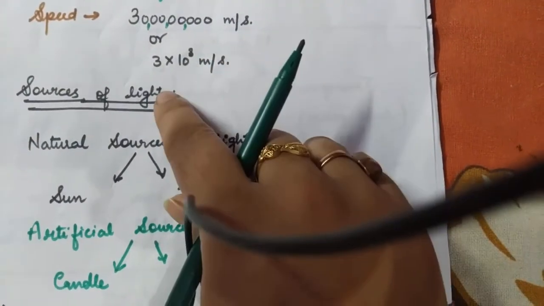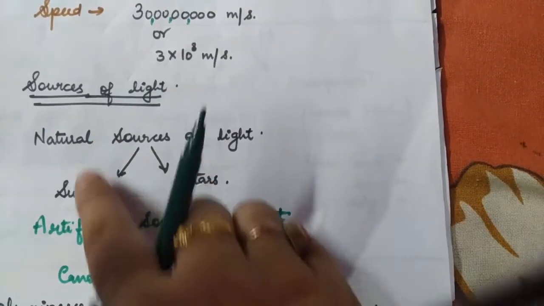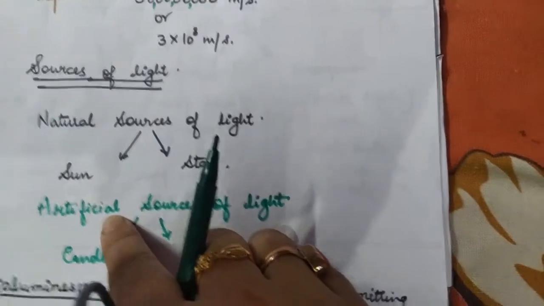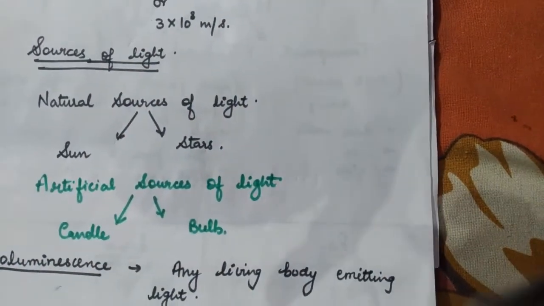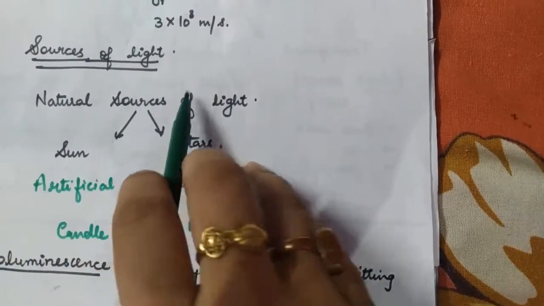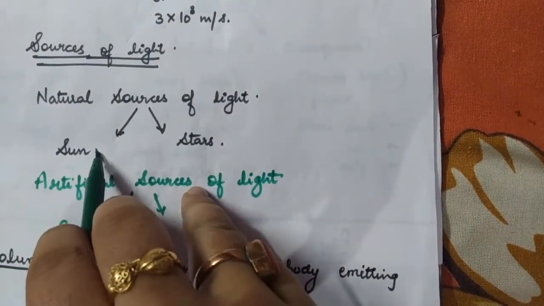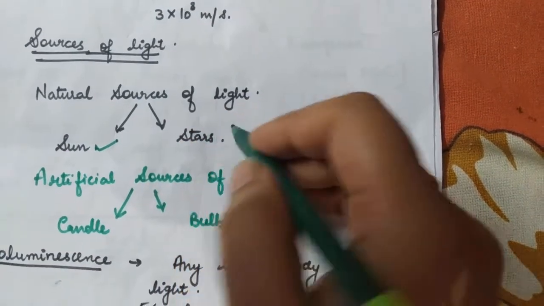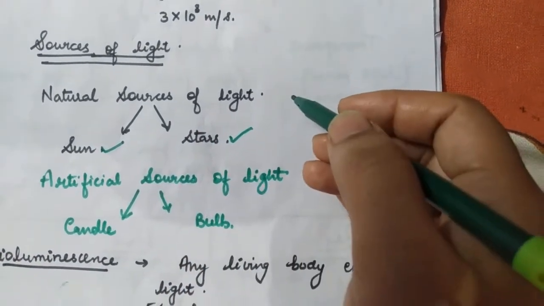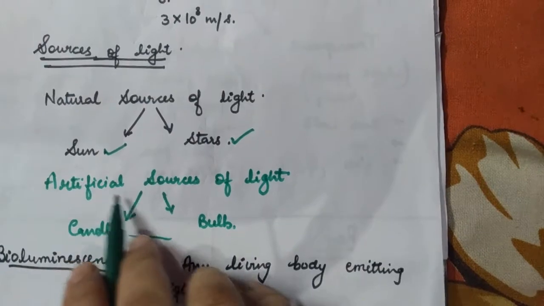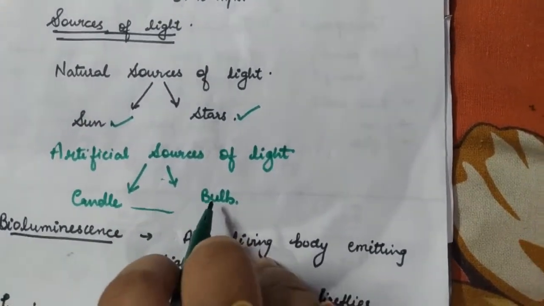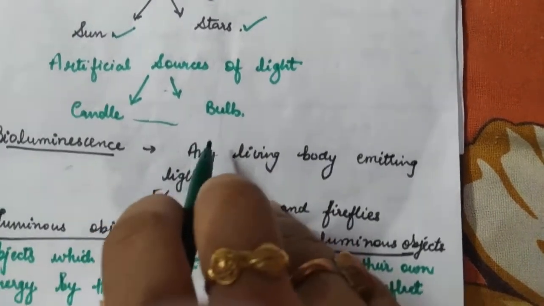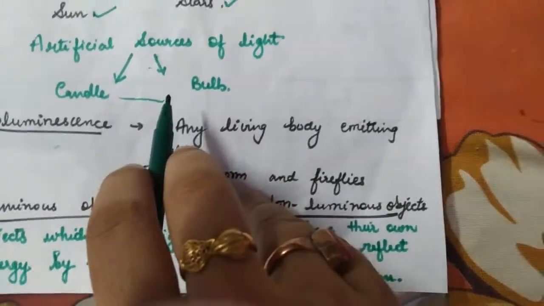Now if we talk about the sources of light, some are natural and some are artificial. Natural sources of light are those naturally present in the environment, in which human beings have not done any interference. So natural sources of light are obviously the sun, the biggest source of light, and stars also, because they have their own light. Among the artificial sources of light, we have the candle and bulb, which are man-made. You can think of other man-made examples also and write them down. No problem.